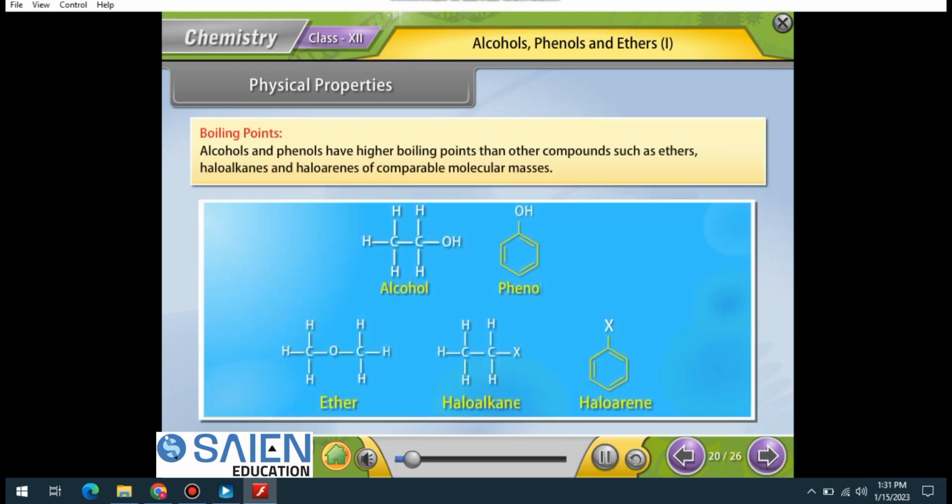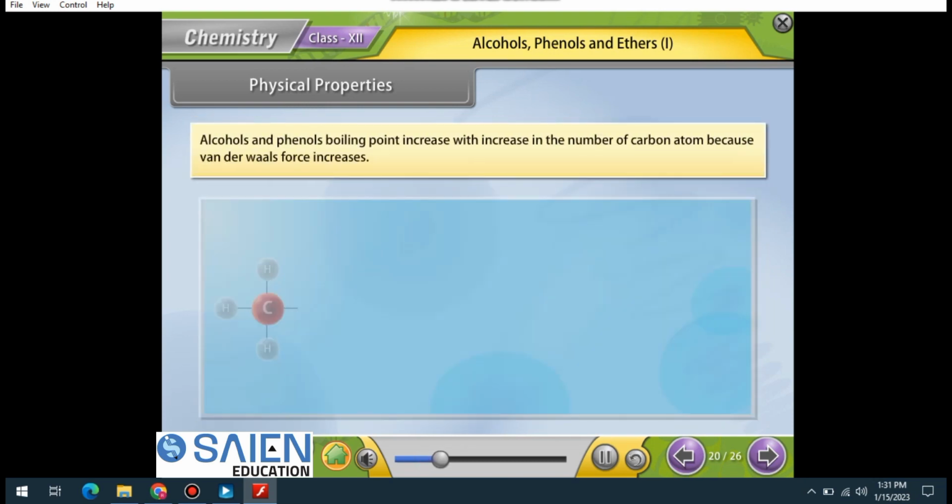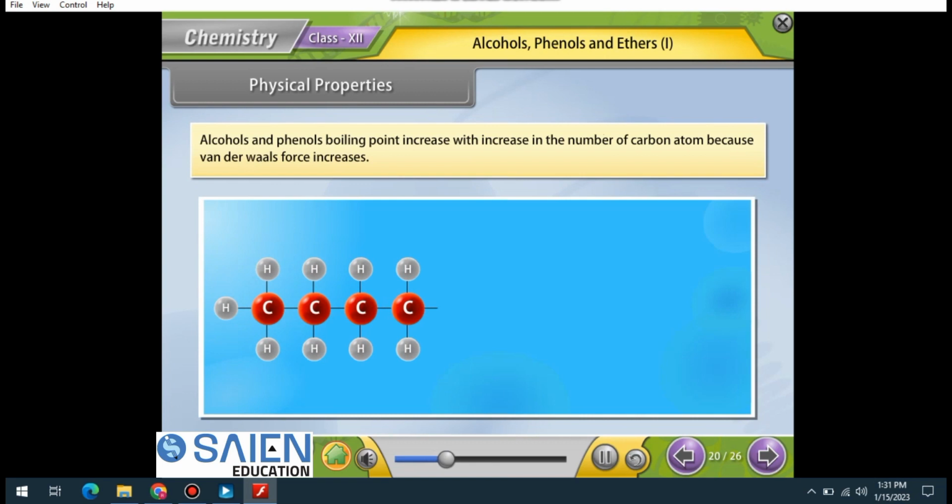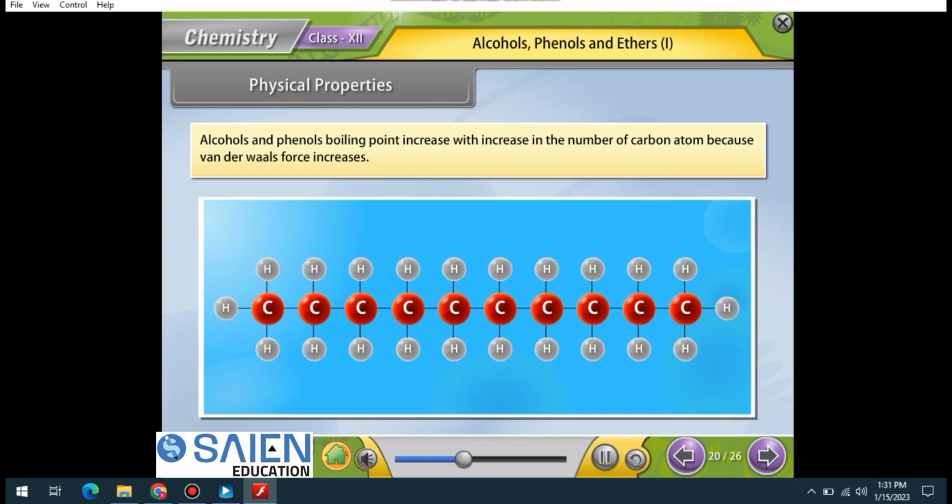Physical properties. Boiling points. Alcohols and phenols have higher boiling points than other compounds such as ethers, haloalkanes and haloarenes of comparable molecular masses. Alcohols and phenols boiling points increase with increase in the number of carbon atoms because van der Waals force increases.